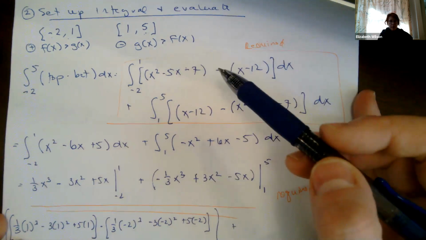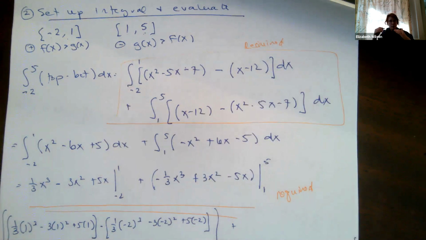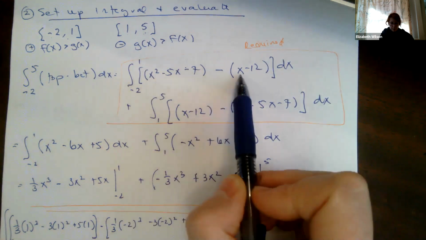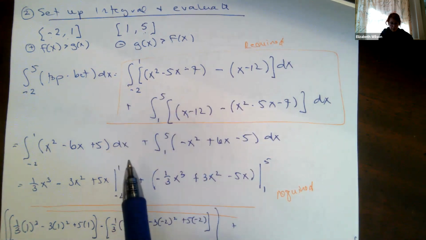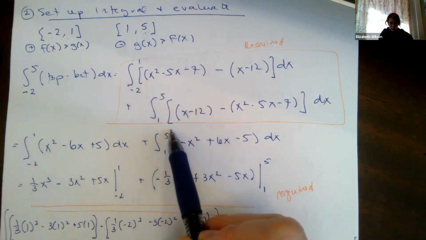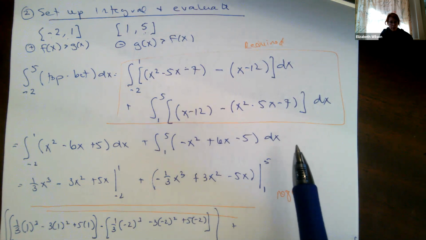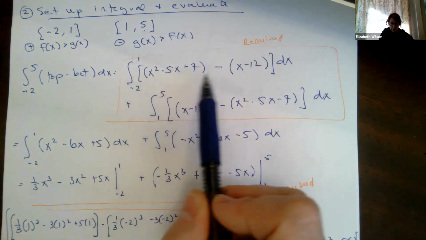My different functions are going to be on the top and the bottom, depending on which sub-interval I'm within. So -2 to 1, top minus bottom, f of x minus g of x, plus my next area, see it's a different interval, top minus bottom, g of x minus f of x. And then all I did was just combine like terms, right?